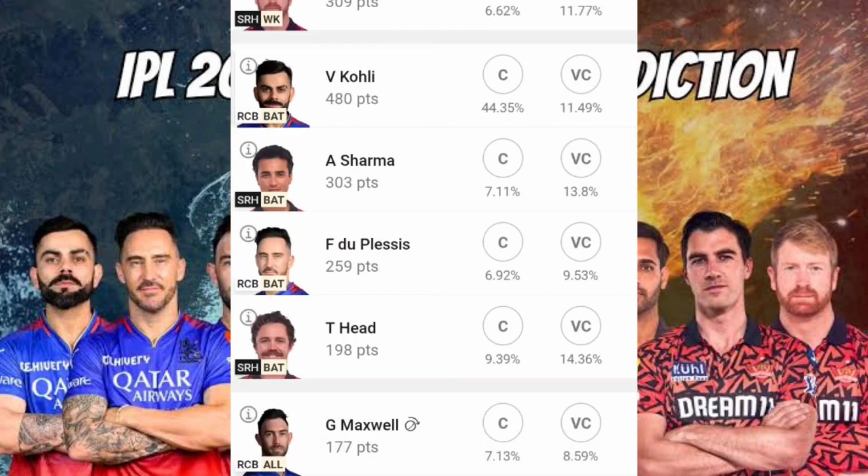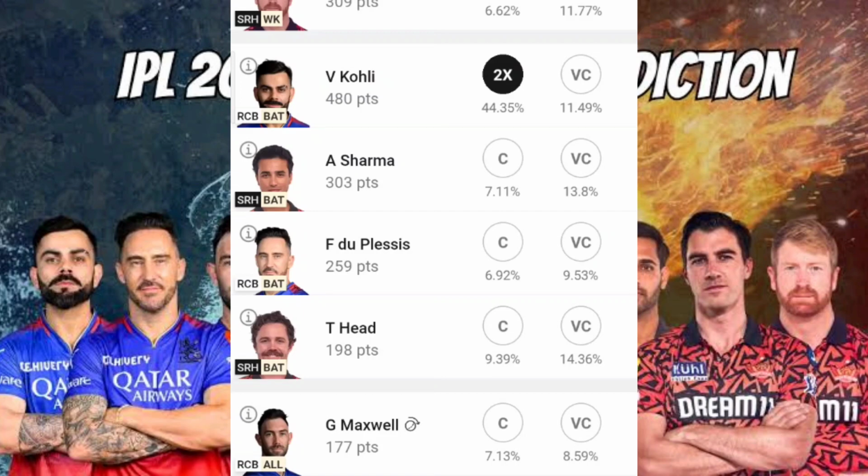Coming to selection of CVC. So very good choices here. I'm not only speaking with respect to this particular scenario where I will be tossing up and opting to bat first, but I'm speaking about some general conditions with respect to VK. Of course, a very consistent player. Last match flop, but in this match he will go for something very huge, hoping so, especially when RCB tosses and opts to bat first. So here I'm giving Virat Kohli as your captain.